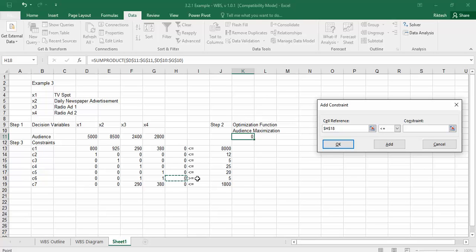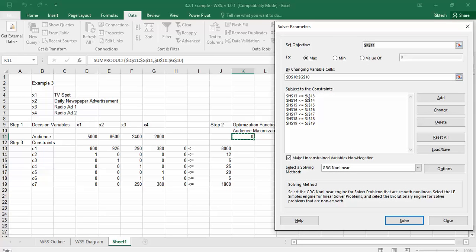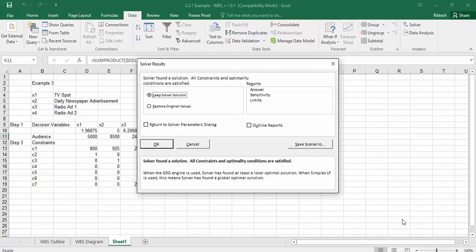Sixth value should be more than or equal to. By default it is less than or equal to, so press this drop down, select more than or equal to, go to constraint, select 5, Add, and seventh value should be less than or equal to 1800. Press OK. All 7 constraints are set. Then we will select the Simplex LP method. All set. Press the button Solve.